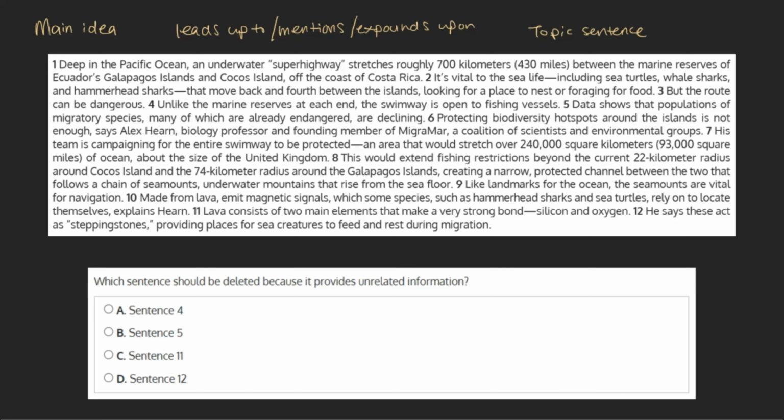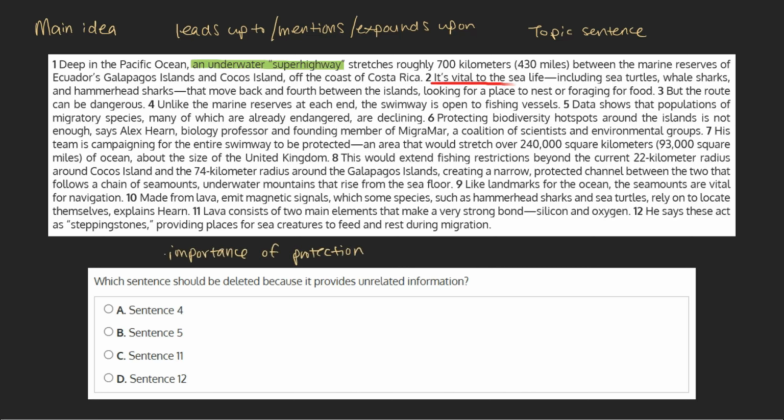With this in mind, let's try and identify the main idea of this passage. The first sentence introduces the topic of this passage, the underwater superhighway, and while this is a topic discussed in this passage, the main idea goes a bit deeper. Looking on in our text, we can see that the reason the author is bringing up the swimway is to discuss the importance of protecting it.